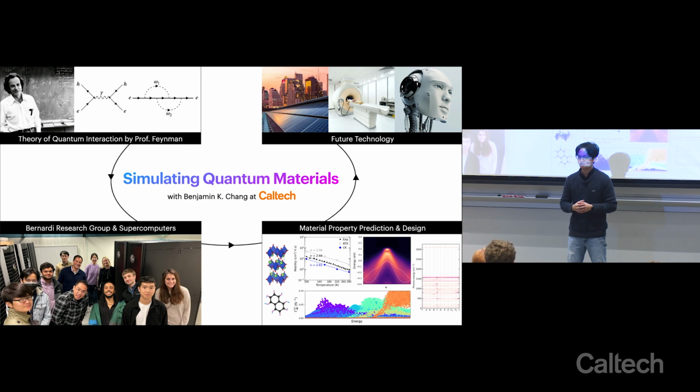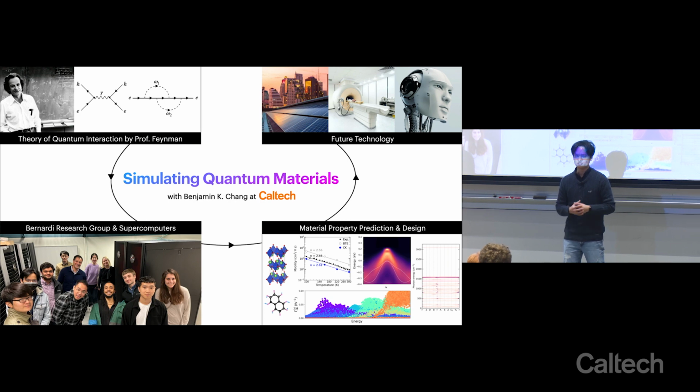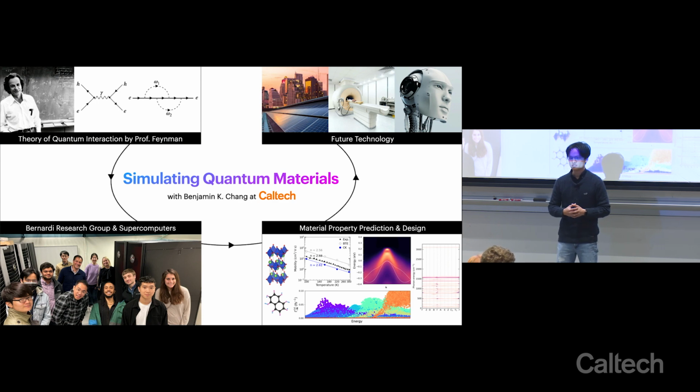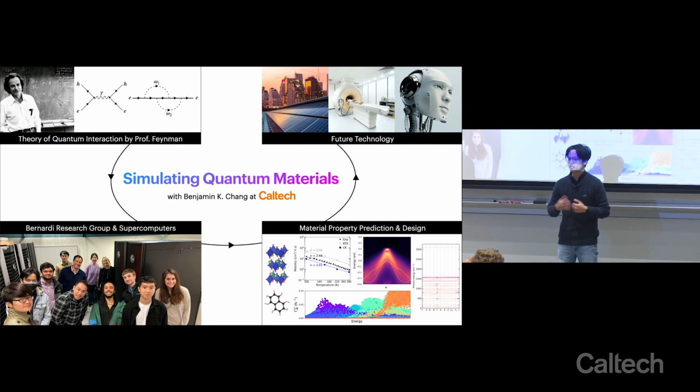For example, photovoltaic quantum materials can be used in energy, superconducting quantum materials can be used in medicine, and topological quantum materials can be used in computing. The properties of these quantum materials are determined by the underlying quantum interactions, which are described by the diagrams developed by Caltech's famous professor, Richard Feynman, where each line represents a single quantum particle in the material, and each intersection of the lines represents an interaction event.